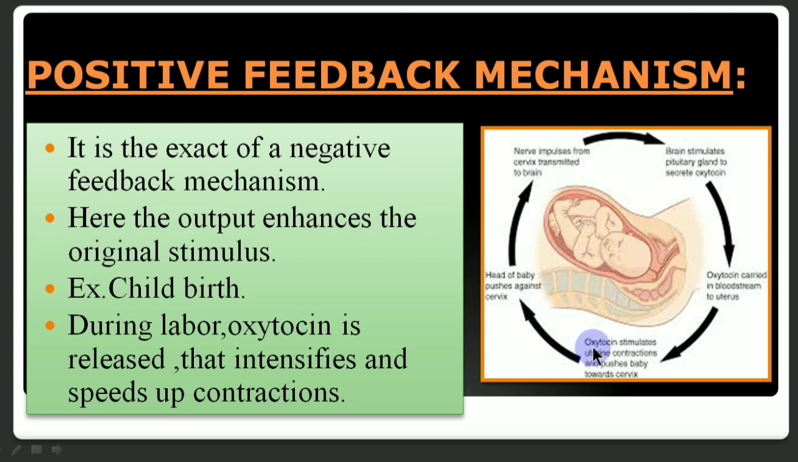So, the hormone oxytocin stimulates the uterine contraction and pushes the baby towards the cervix. When the baby remains in this condition at the onset of childbirth, the impulse from the cervix is transmitted to the brain. Now, the brain stimulates the pituitary gland to secrete the hormone oxytocin. Oxytocin is carried through the blood and it stimulates the muscles of the uterus. So, oxytocin stimulates the uterine contraction and that facilitates the childbirth. This is all about the feedback mechanism.